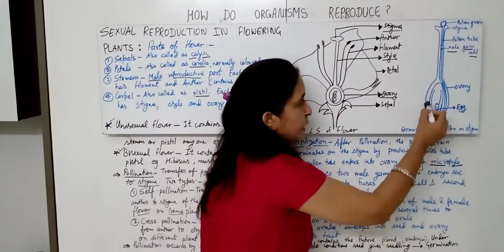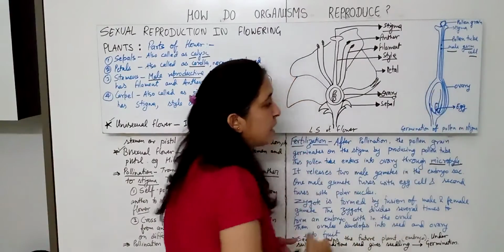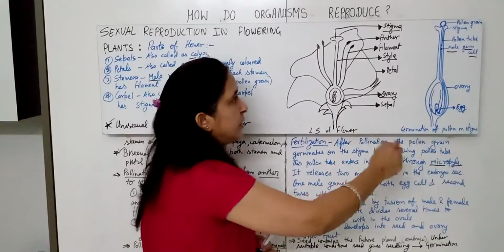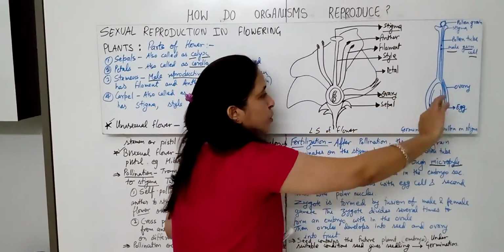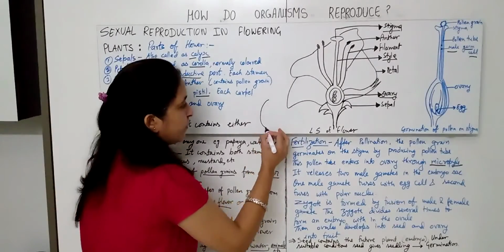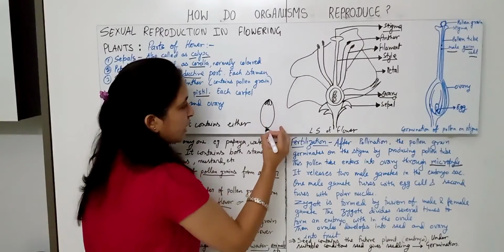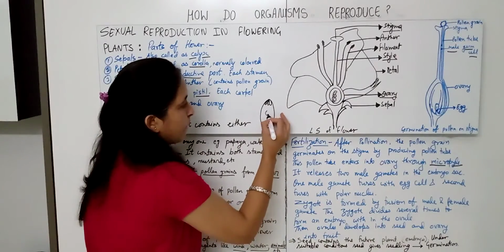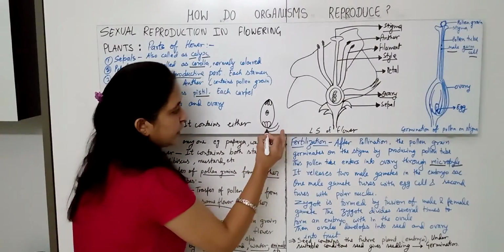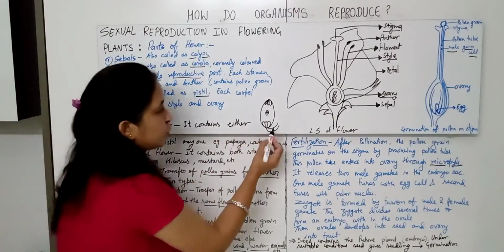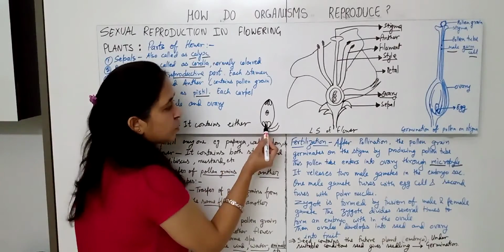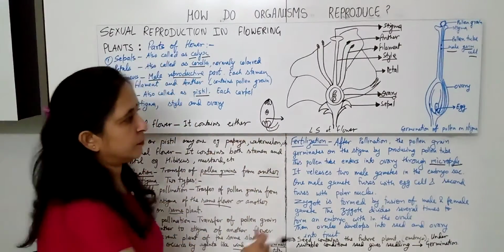Here this is the embryo sac, the female embryo sac. In this the egg cell is present. Now when the pollen tube enters, it will take 2 male gametes also, and through this pollen tube they enter into the embryo sac. Now here I will draw one diagram of the embryo sac, what exactly it looks like. Now when that pollen tube enters from here and sends 2 male gametes into this embryo sac, what happened? This one is called the female germ cell, the egg.